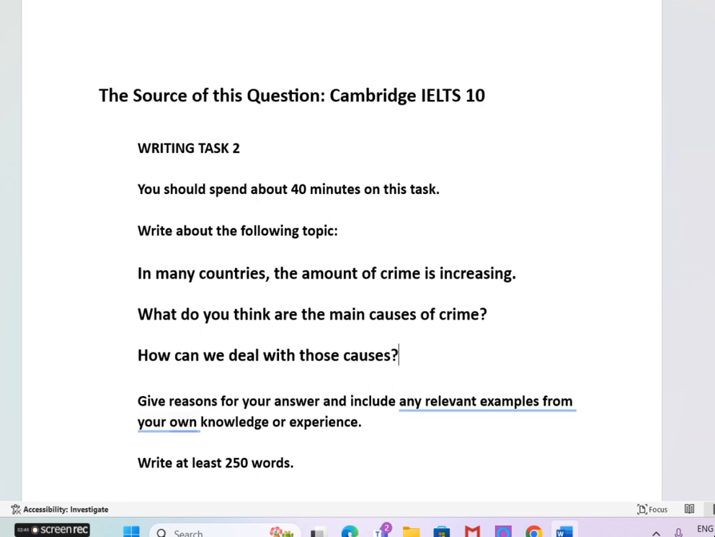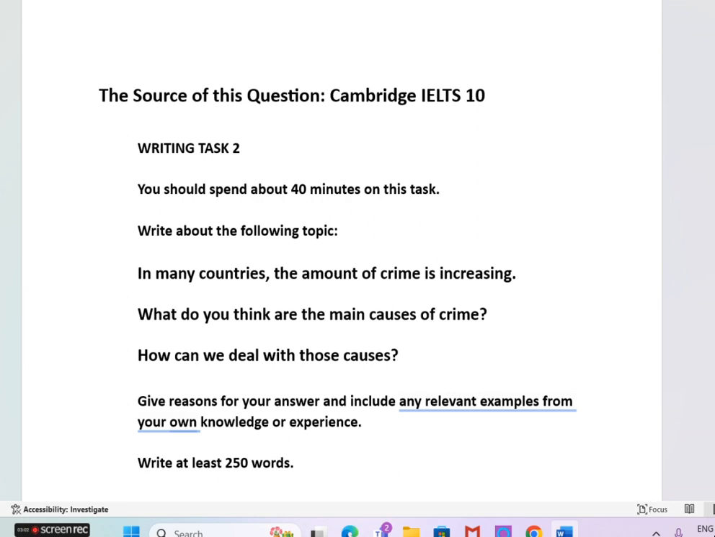Here the question is asking only 2 points. What are the reasons and solutions? So it's not asking effects. So we have to address 2 points only. We have to discuss causes and solutions.